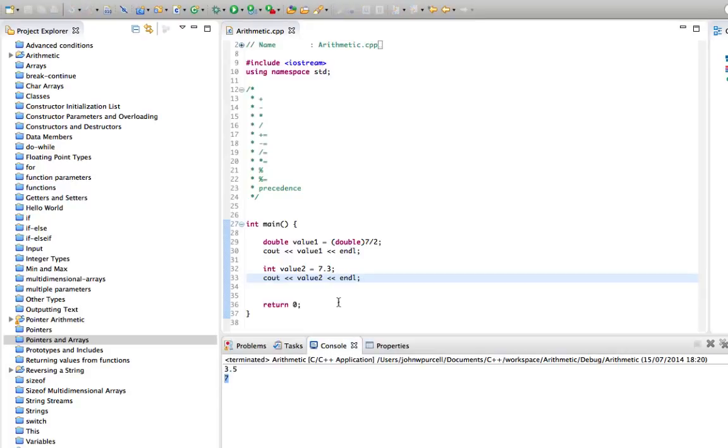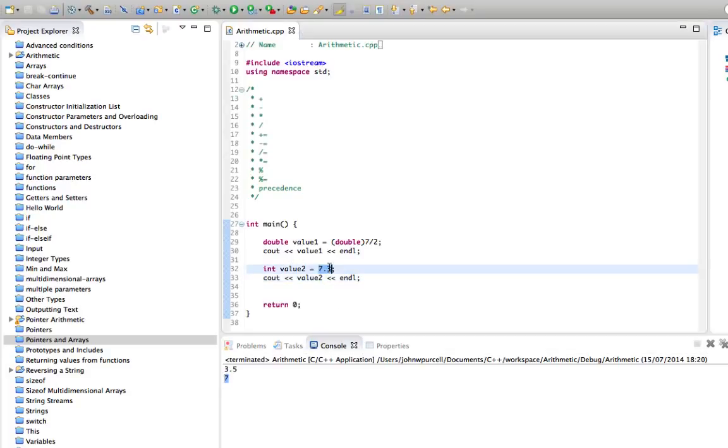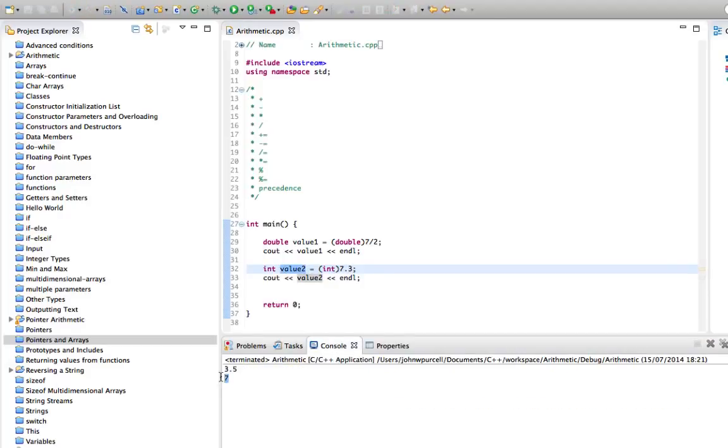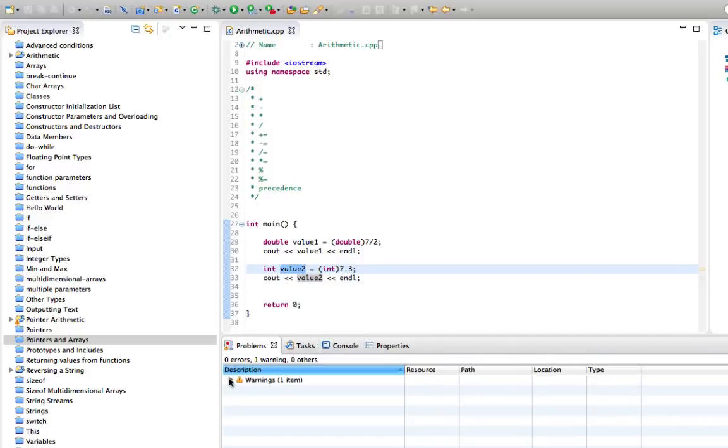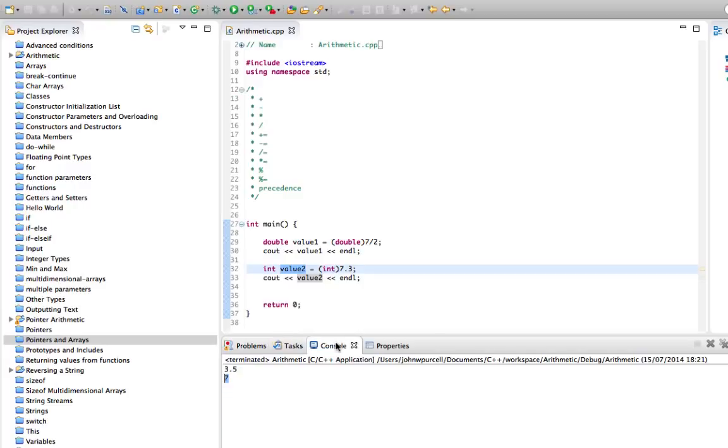It's just thrown away the remainder because we had a double here and we're trying to put it into an int. But to get rid of the compiler warning, we can cast this explicitly to an int, and then we will still throw away the stuff after the decimal point, and we'll get an integer. So this gives us 7, and there's no compiler warning when it compiles. That earlier message is just from something earlier, a different project. Okay, so there's no warning here.